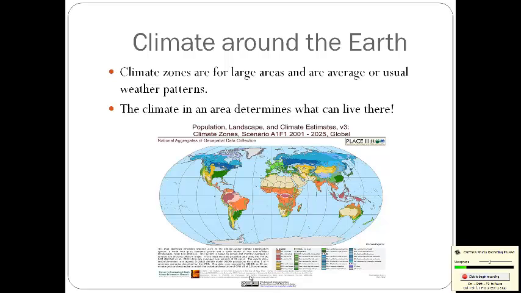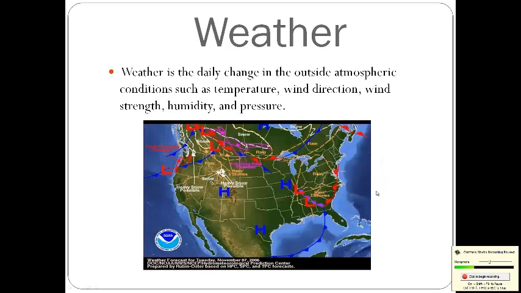Now, climate around the Earth. These different climate zones that we have around the Earth are for large areas and are average or usual weather patterns. The climate in an area determines what can live there. So if we have a climate change in an area, perhaps some other organisms or even humans cannot live there. And if you look at this very detailed map of the climate zones, you can kind of see where things are similar. In northern Mexico, we'd have desert, just like in northern Africa, just like in Western Australia. You also see Alaska is very similar to what they would have in northern Russia.